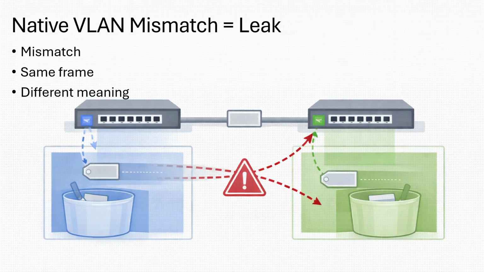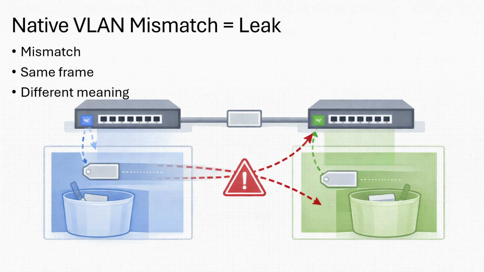Now watch how dangerous a mismatch can be. Switch A, native VLAN 10, and switch B, native VLAN 20. An untagged frame crosses the trunk. Switch A thinks this untagged frame belongs to VLAN 10, but switch B thinks that this untagged frame belongs to VLAN 20. Same frame, different interpretation.